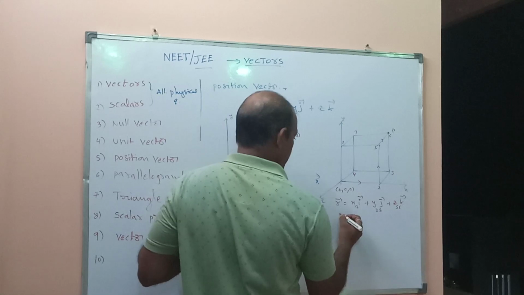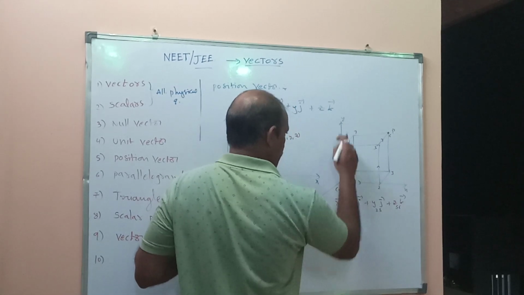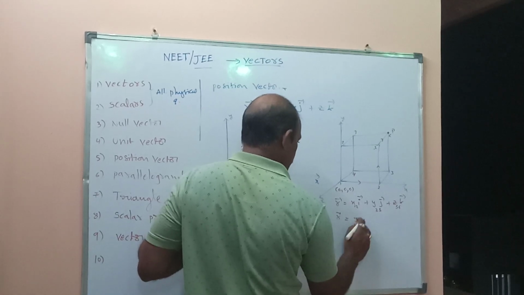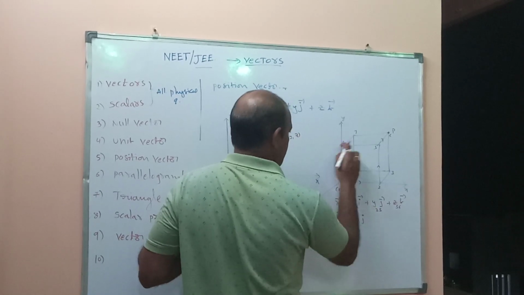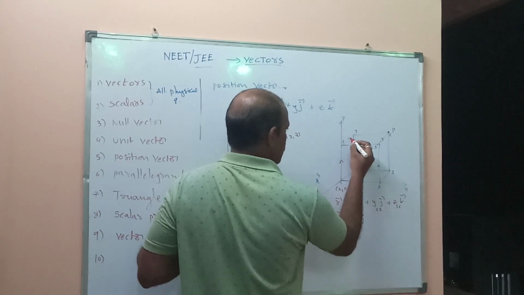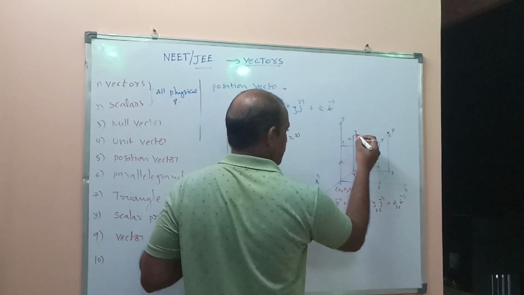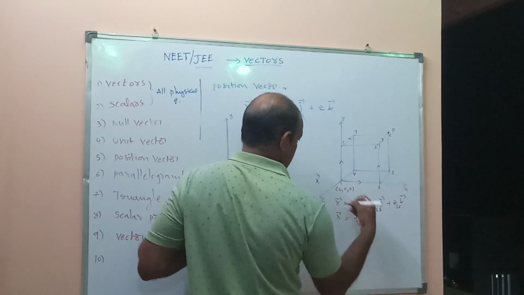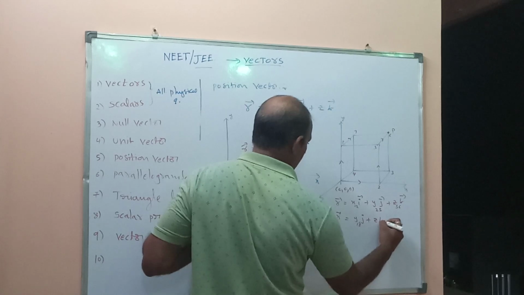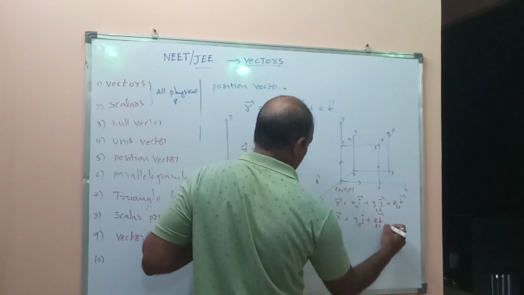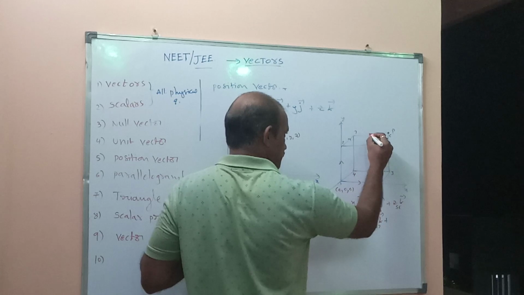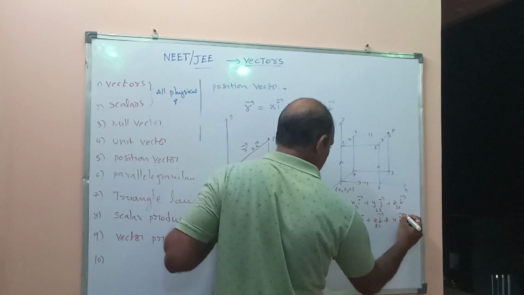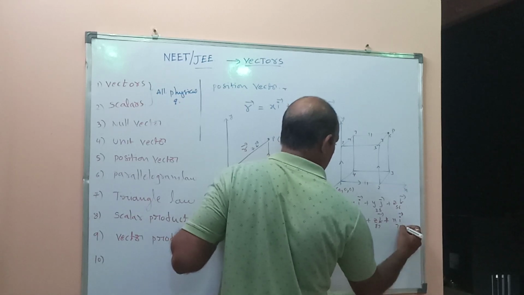Second way, r bar equals yj bar, we can say it like this: yj bar means 1 to 8, 8 to 7, 7 to P. So 1 to 8, then 7 to 8, zk bar 8 to 7, plus parallelly, this is parallel, this is also parallel, xi bar 7 to 6.